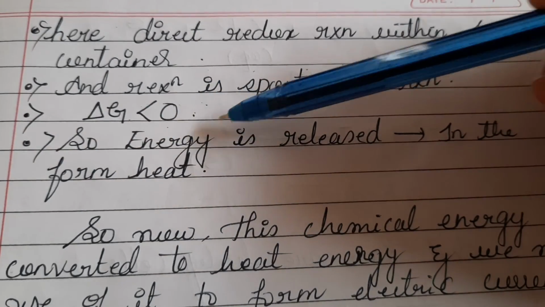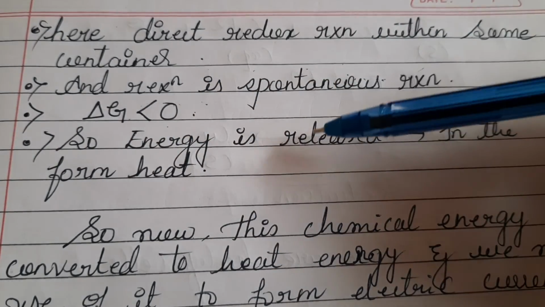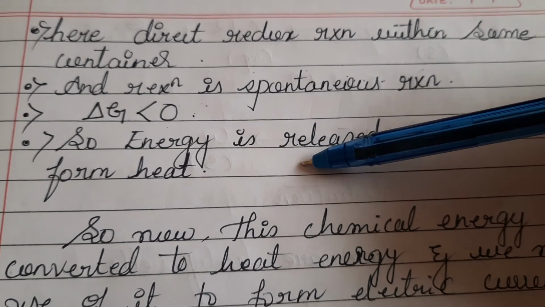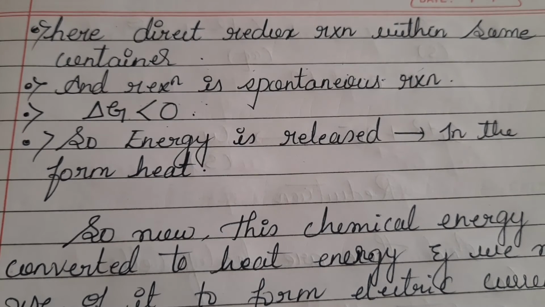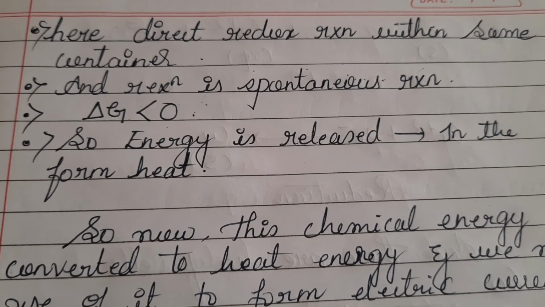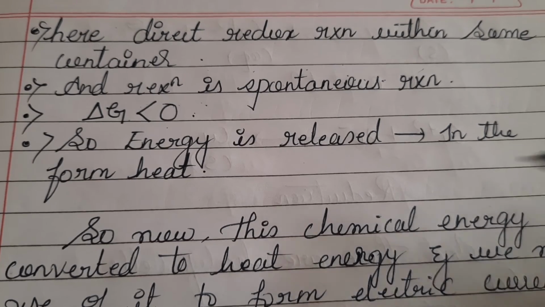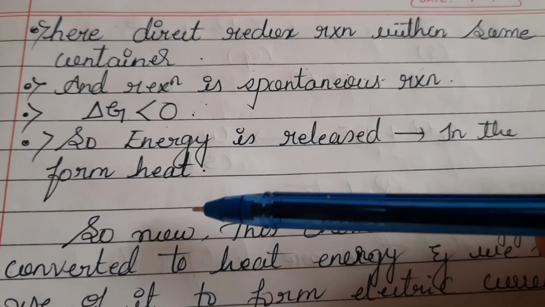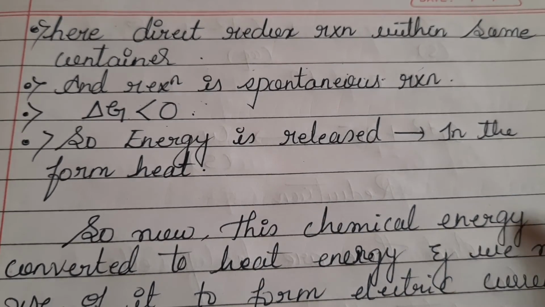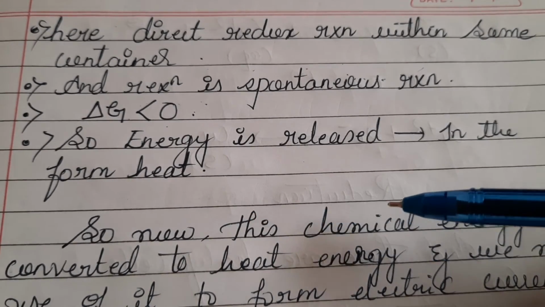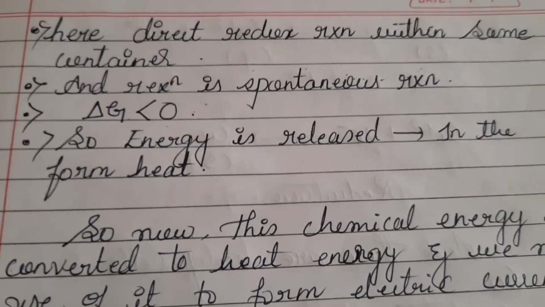The energy which is released here is in the form of heat. Due to the redox reaction happening in a container, a certain amount of energy is liberated. It is exothermic. Energy is liberated in the form of heat. So now this chemical energy is converted to heat energy. Initially chemical energy was there.